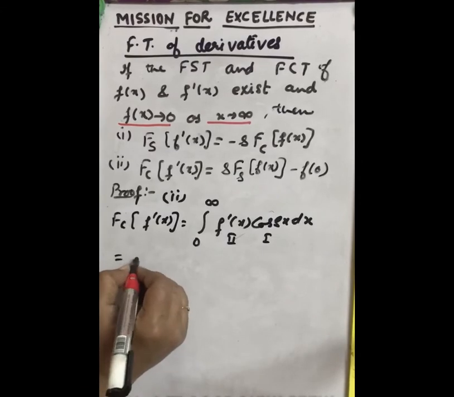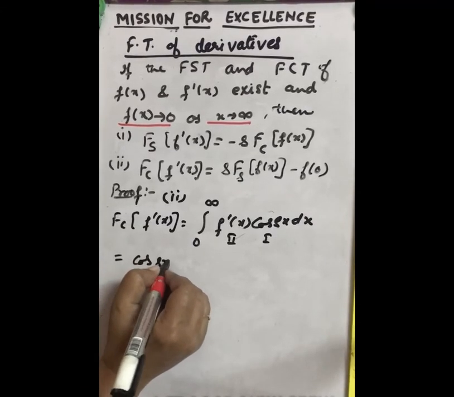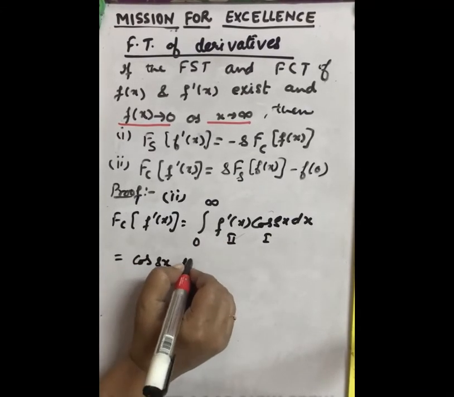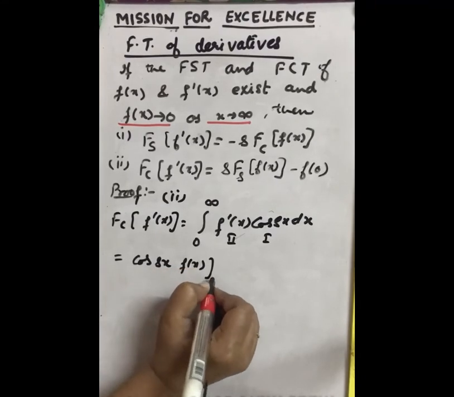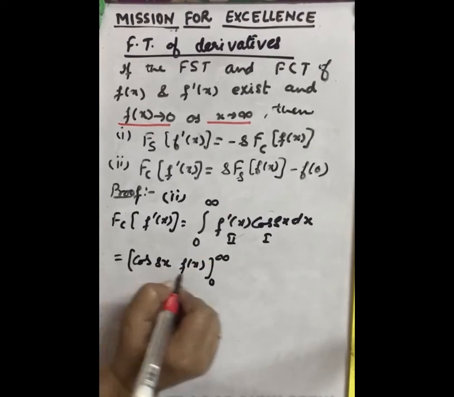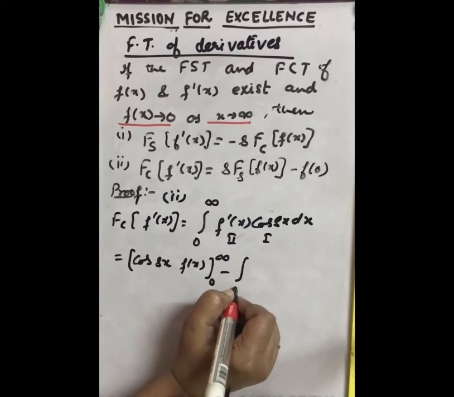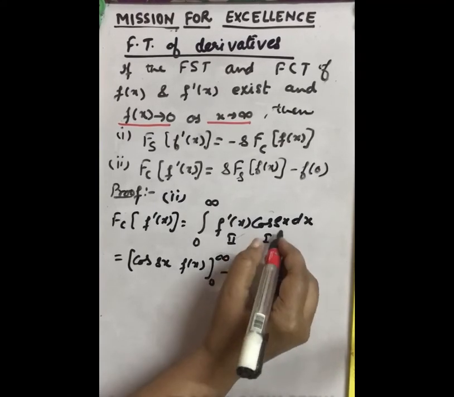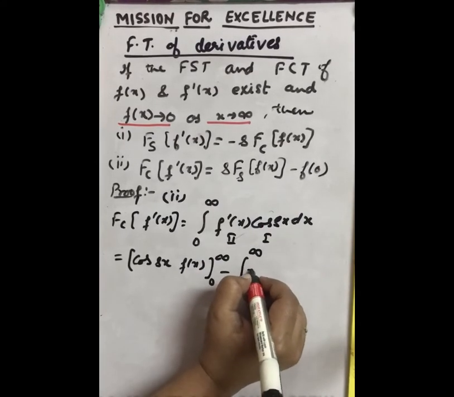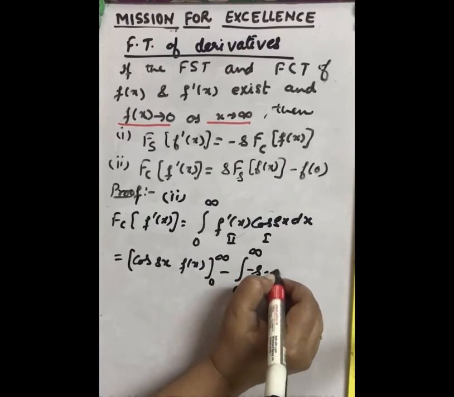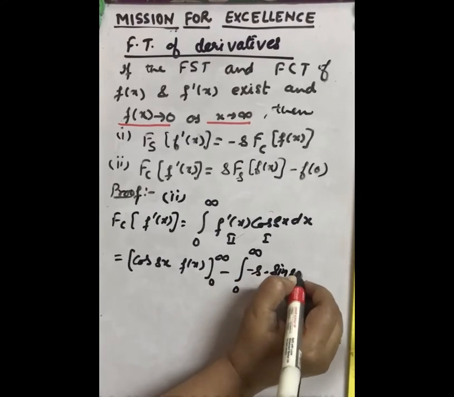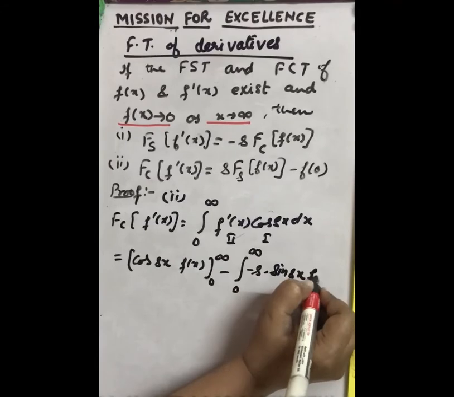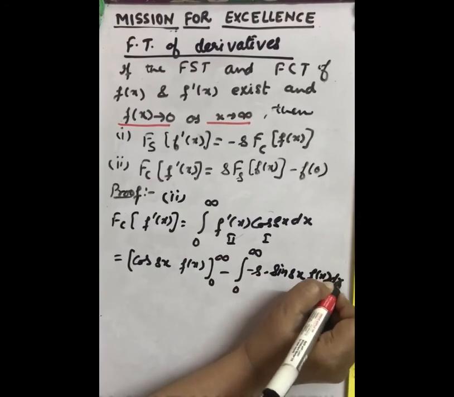So this will become cos sx, integral of this is f(x), limit 0 to infinity minus integral 0 to infinity derivative of cos sx is minus s into sine sx, and integral of this is f(x) dx.